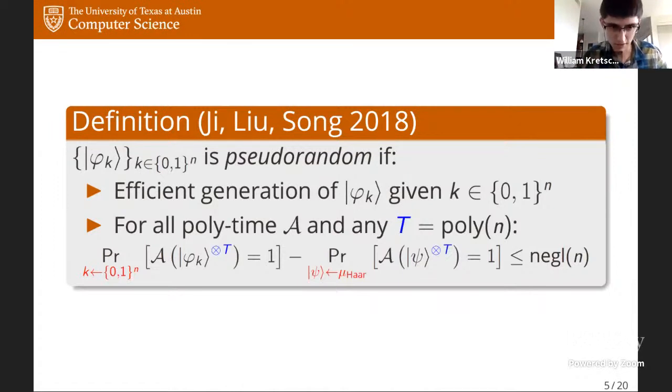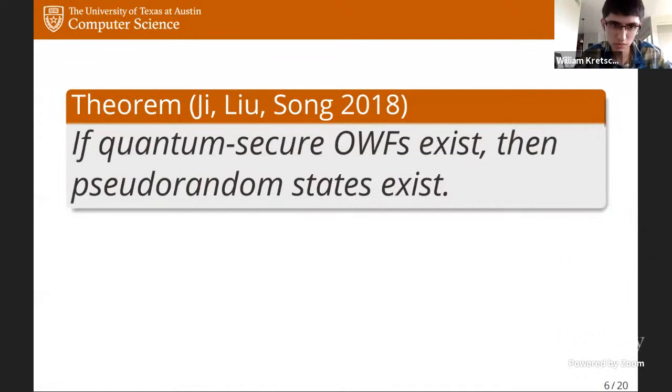Okay, so this is what pseudorandom states are. So with that, what do we know about pseudorandom states? Well, in the same paper in which the pseudorandom states were defined in 2018, it was shown that if quantum secure one-way functions exist, then pseudorandom states also exist. And I think for many people, this is fairly convincing evidence that pseudorandom states exist.